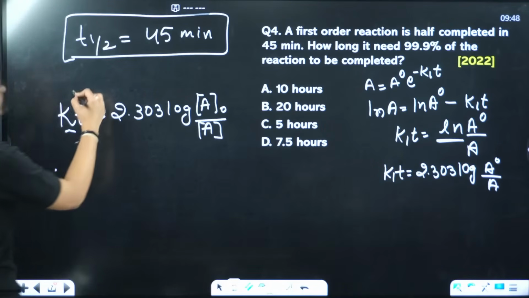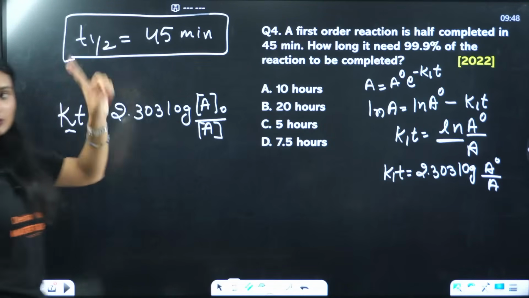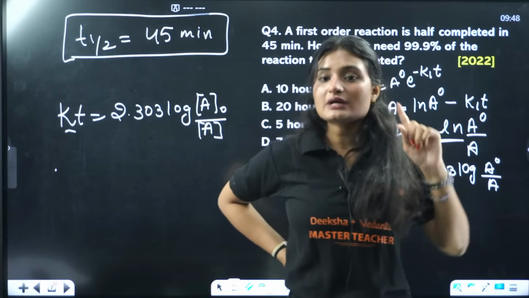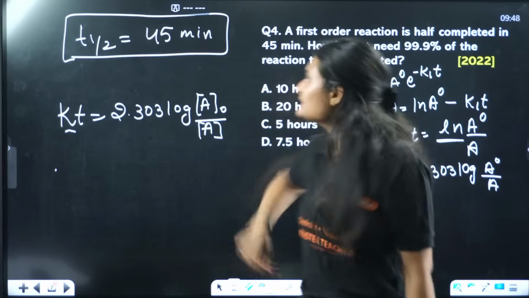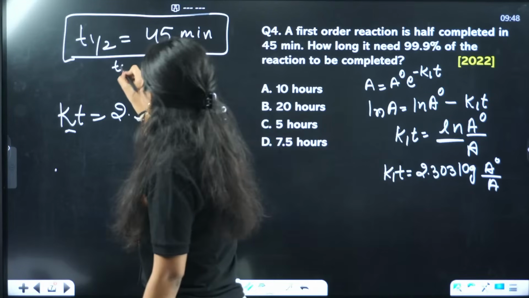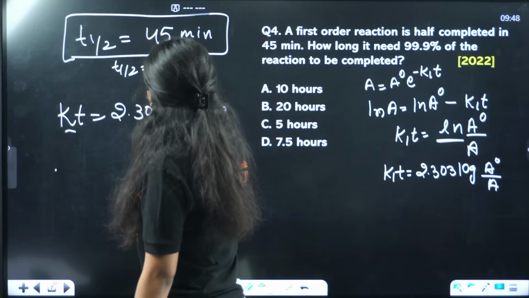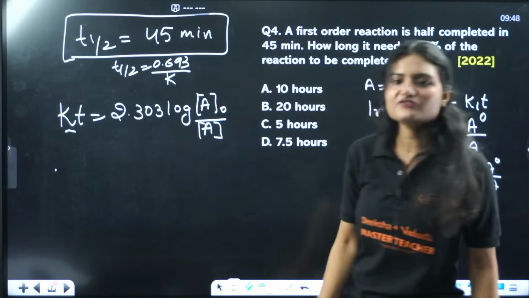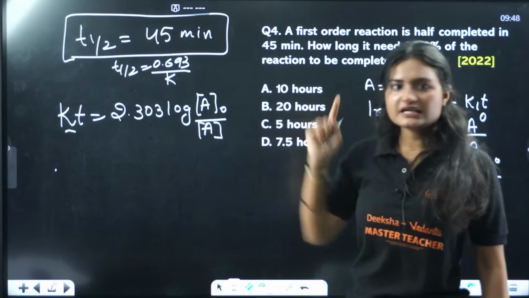Now this is the expression that we'll use to calculate the final time. What is given here? T half is given, and we know T half is equal to 0.693 by K for a first order reaction. The reaction is first order.